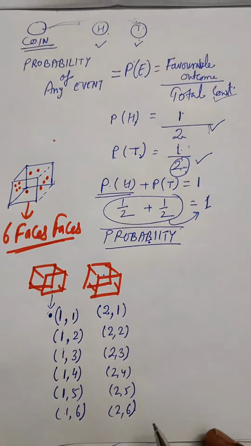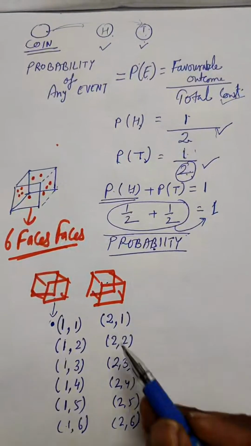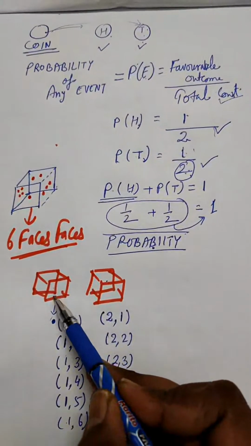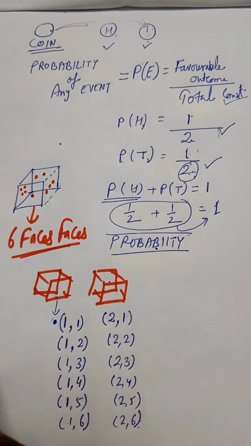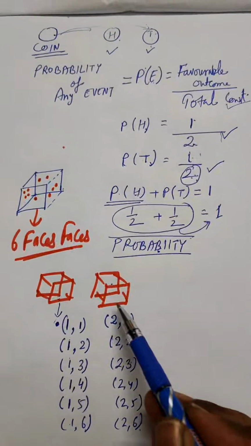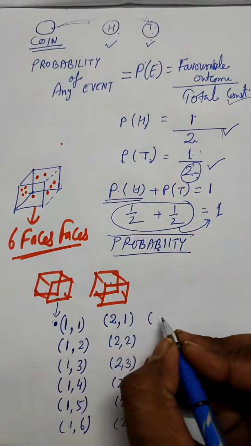So here you have seen, these are all the combinations in this row when 2 is coming on the first dice, and these numbers 1 2 3 4 5 6 are coming on all the 6 faces of the second dice. Similarly, there will be 4 more rows.